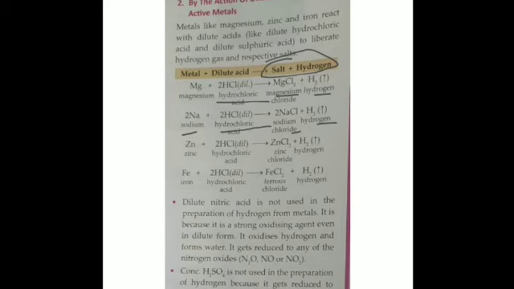Dilute nitric acid is not used in the preparation of hydrogen from metals because it is a strong oxidizing agent. An oxidizing agent, I have told you, adds oxygen even in dilute form. So it oxidizes hydrogen and forms water. Is that clear? That is why it is not used. It gets reduced to any of the oxides: it can be N2O, NO or NO2.